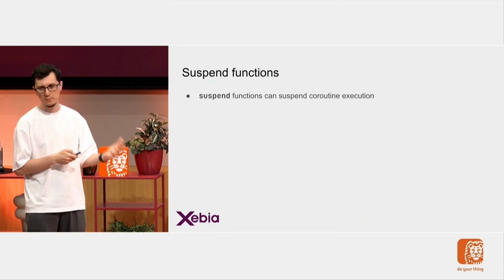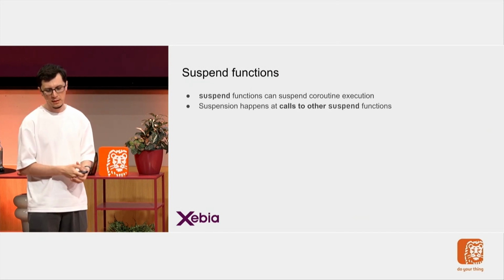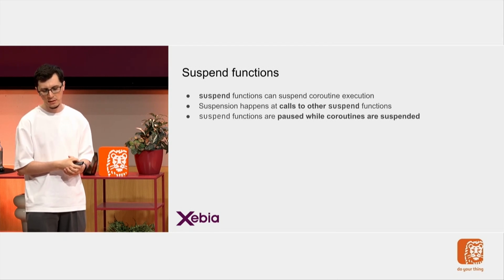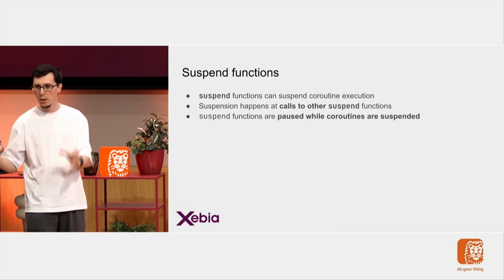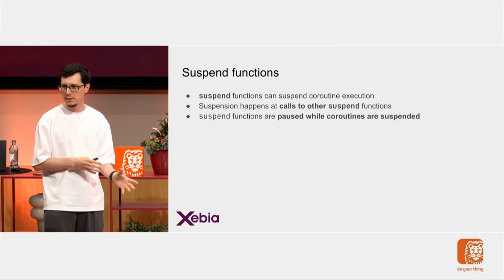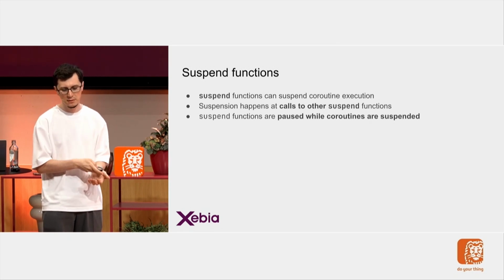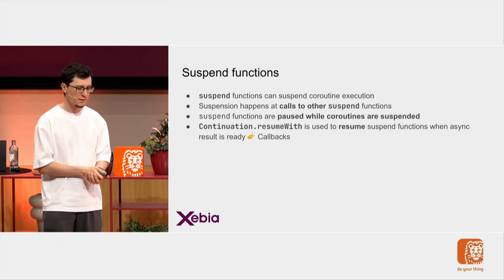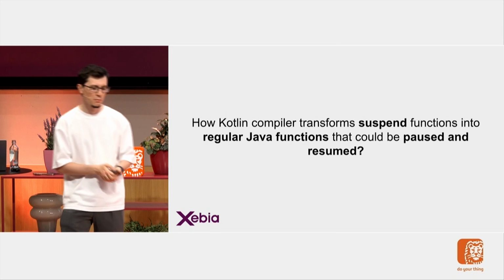Suspend functions can suspend coroutine execution. Suspension happens at calls to other suspend functions. Suspend functions are paused while coroutines are suspended. We will see how this happens. And the continuation is used to resume the suspend function when the async result is ready. So this is what we call callbacks.